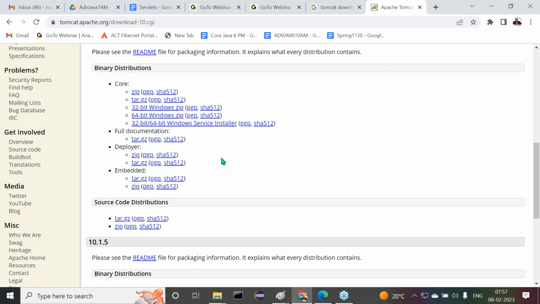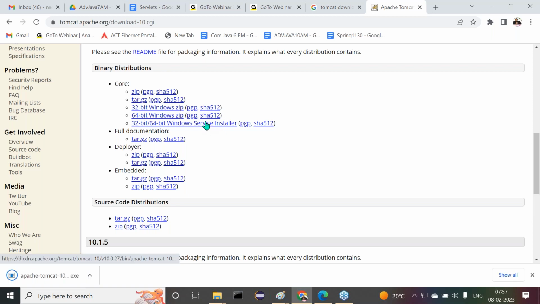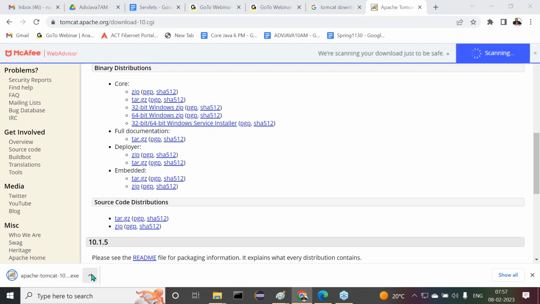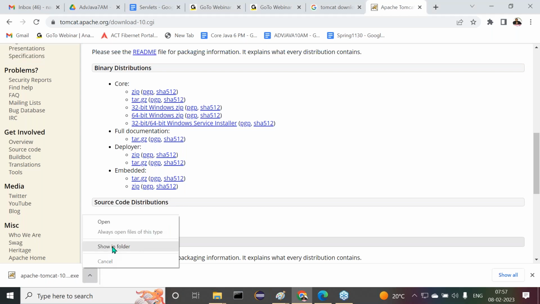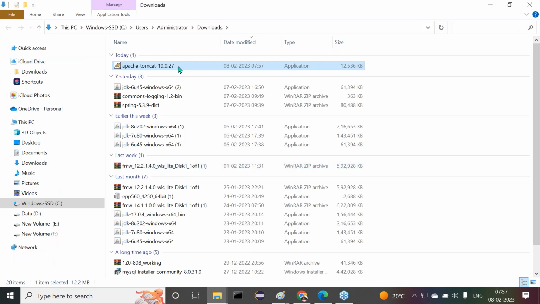Observe carefully. This is the zip file, which gives us the installed one. I don't require that. The last one is available now: the 32-bit or 64-bit Windows service installer. This I want to get, where the setup file will come. Now observe carefully. Let me click on it. Now it's going to be installed. Finish. Installed. Of course, in your system also it might be installed in a short way. Now here we are getting that installer.